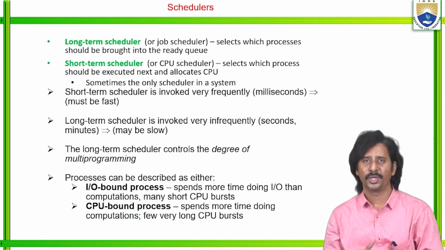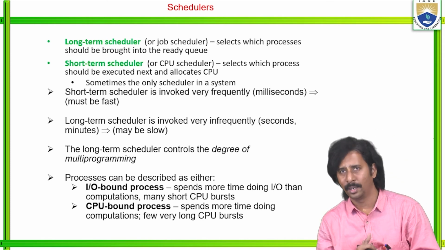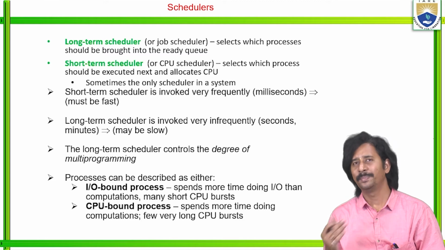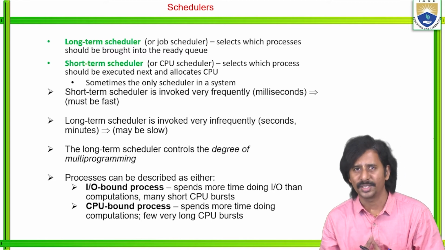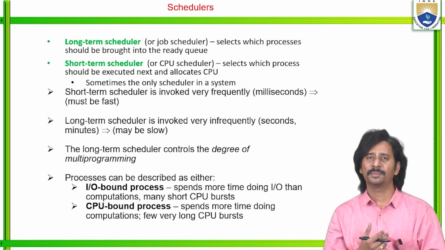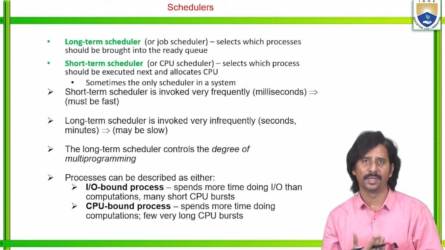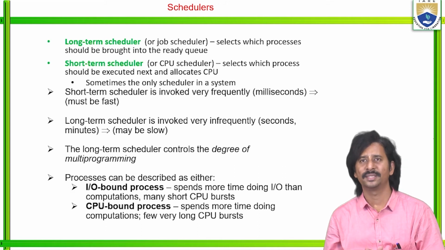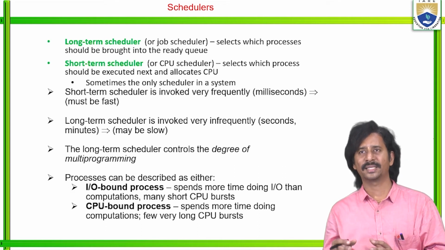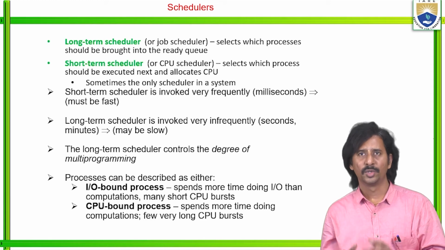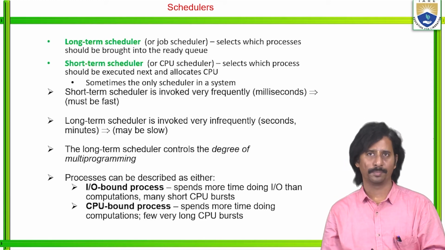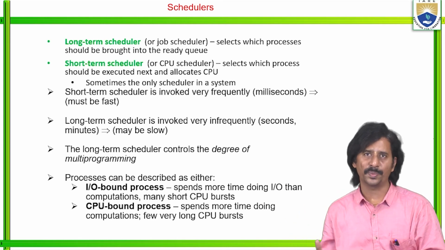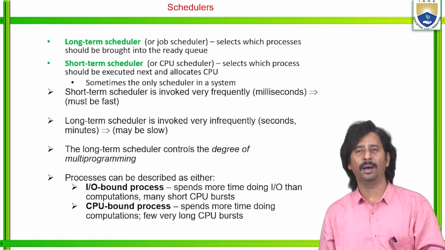Then coming to the schedulers, right? So we have long-term schedulers as well as short-term schedulers. Simply said, long-term schedulers are also called job schedulers, whereas short-term schedulers are also called processor schedulers, right? So what is meant by long-term scheduler? Here long-term scheduler means the scheduler which selects among various processes which should be brought into the ready queue. So simply we can call it a job scheduler. It selects which processes should be brought into the ready queue.